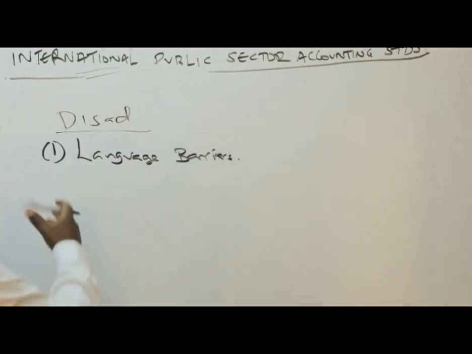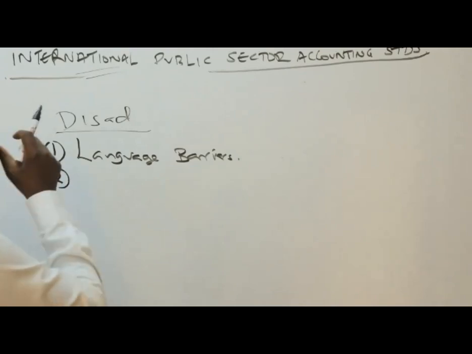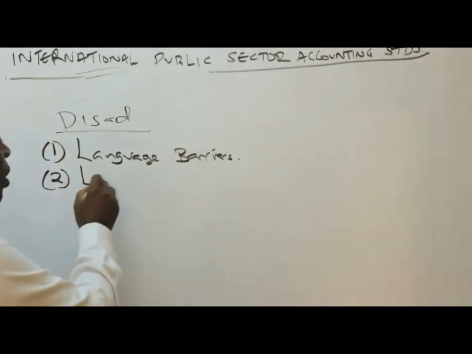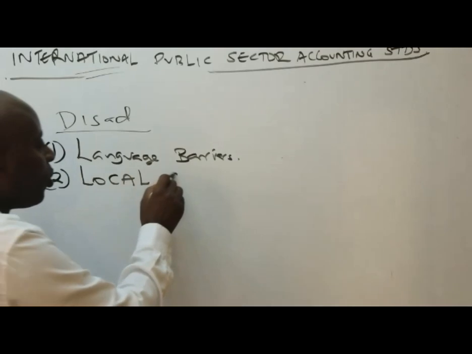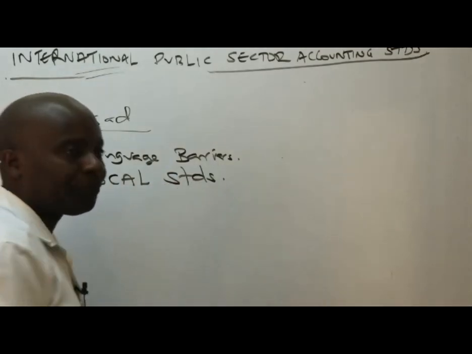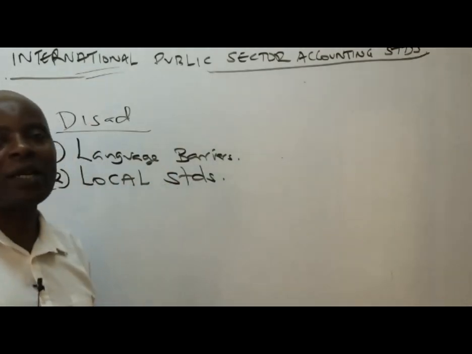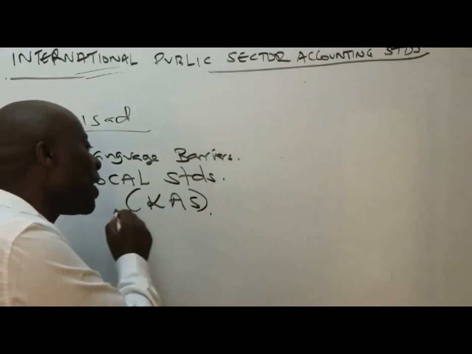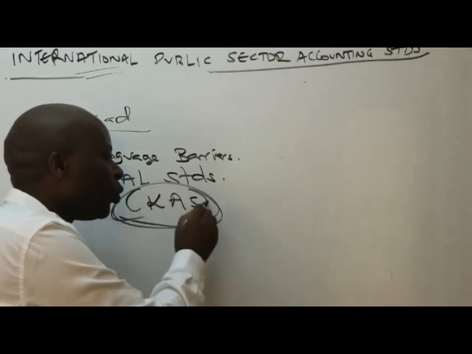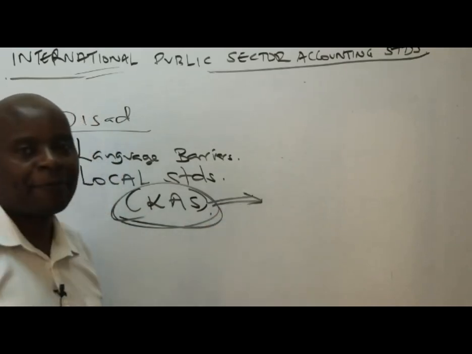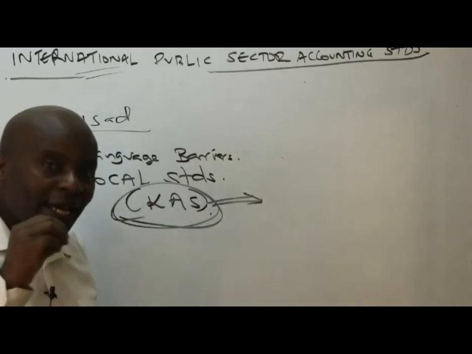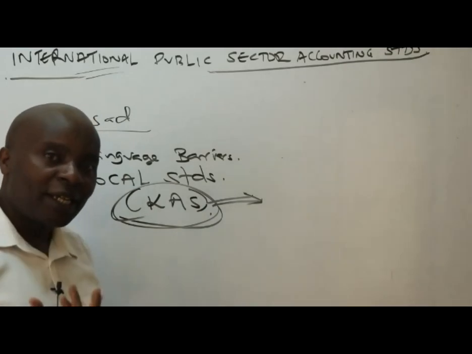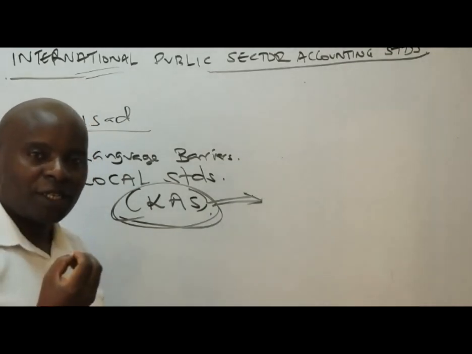And then we also have the concept of conflicts between IPSAS and the local standards. Like remember in Kenya here, we used to have Kenya accounting standards, although ours, we were able to do away with this completely. But there are still countries like, when you go to Sweden, they have their Swedish accounting standards.